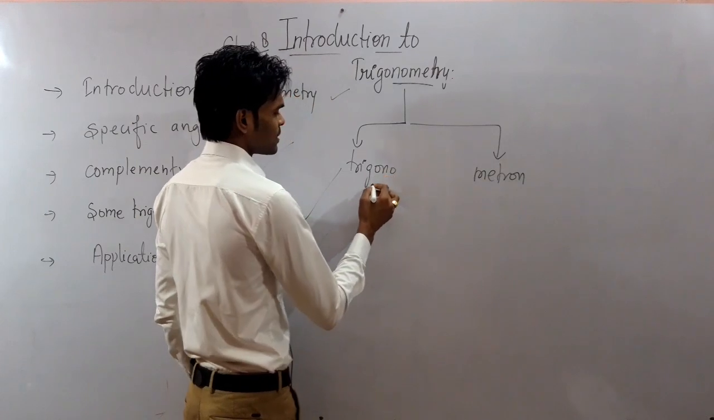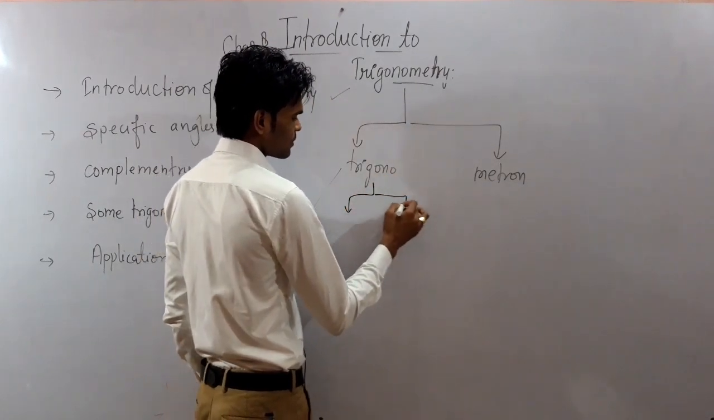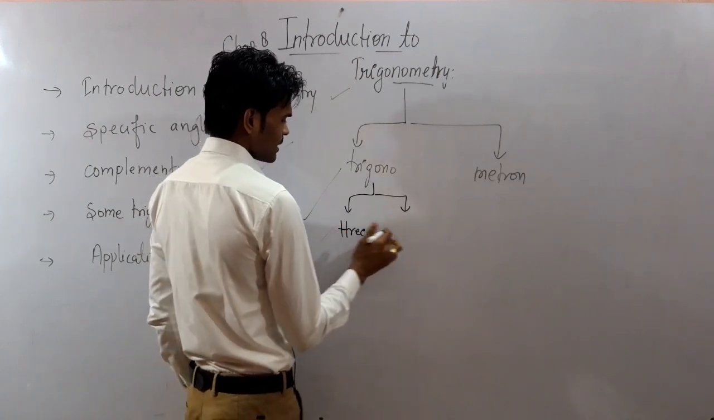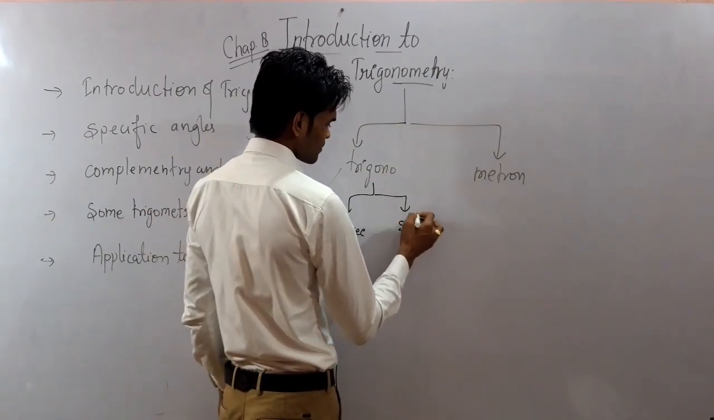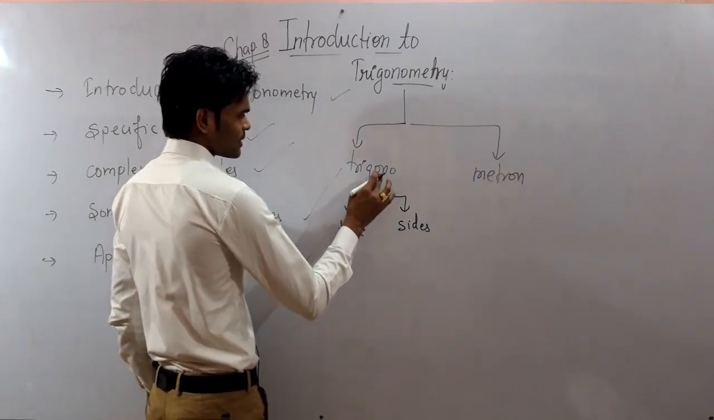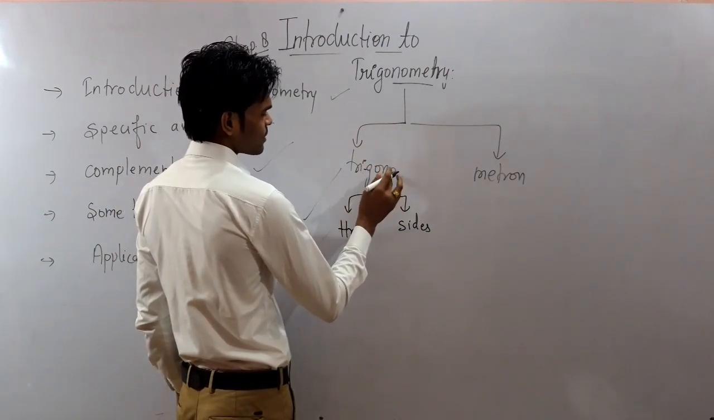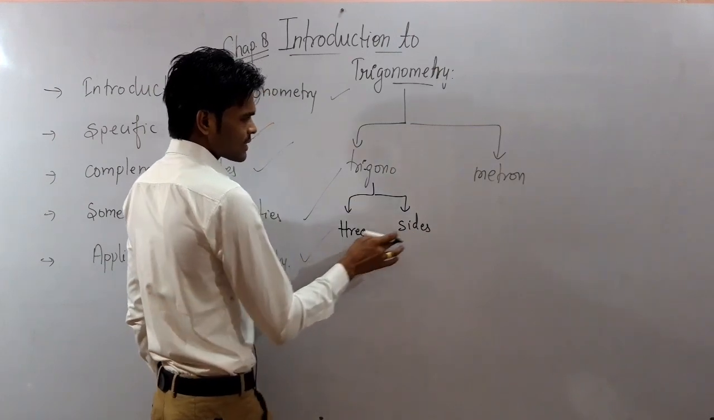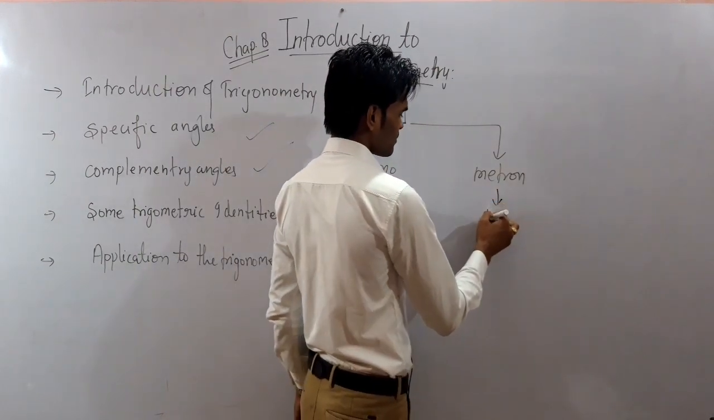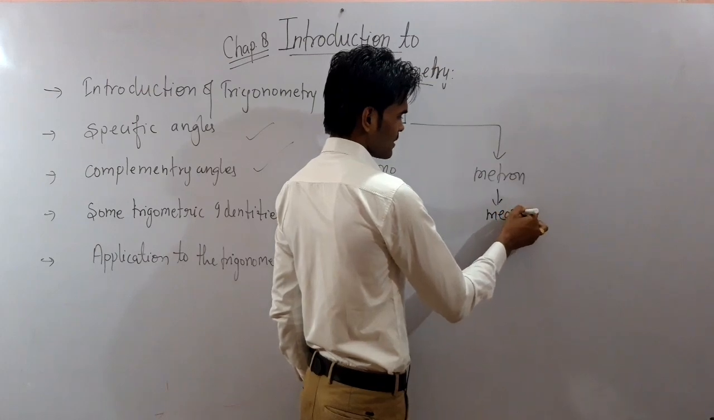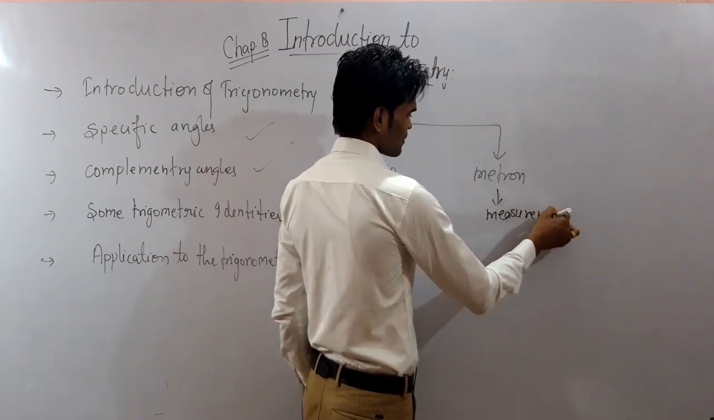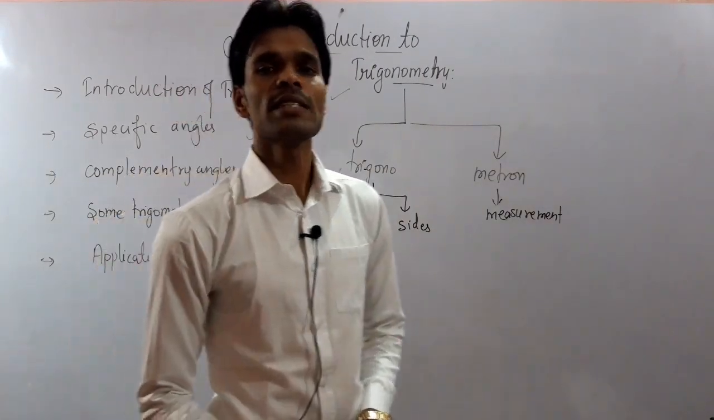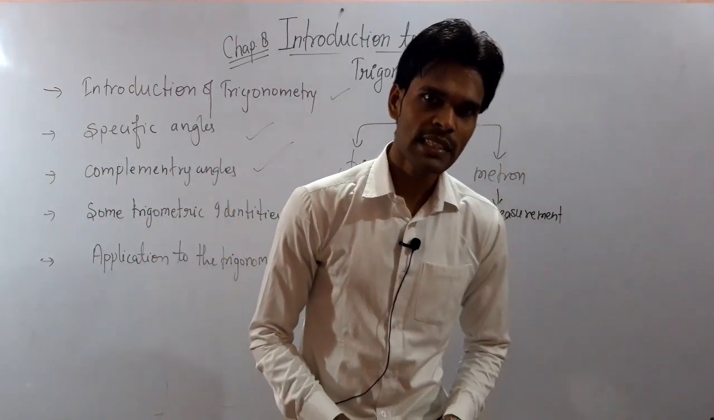So trigono comprises two words also. Tri means three, and gon means sides. So trigonometron, here three sides, and metron means measurement.